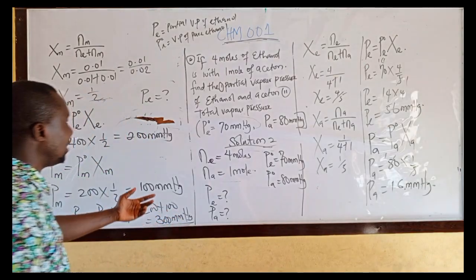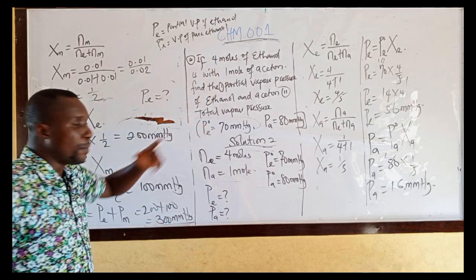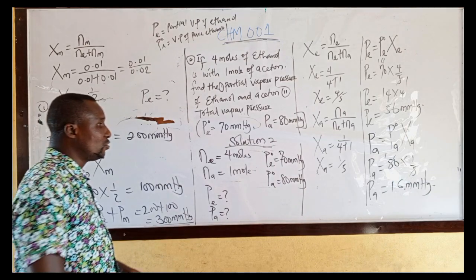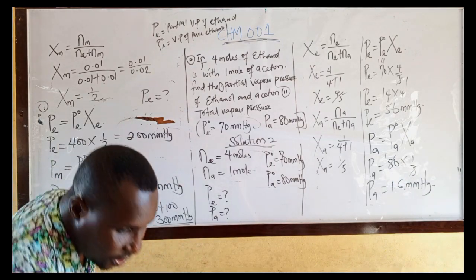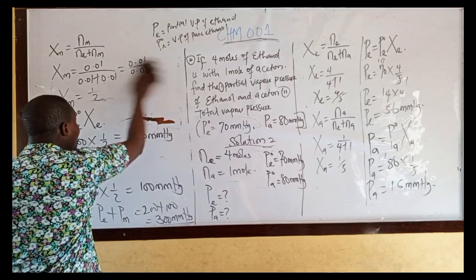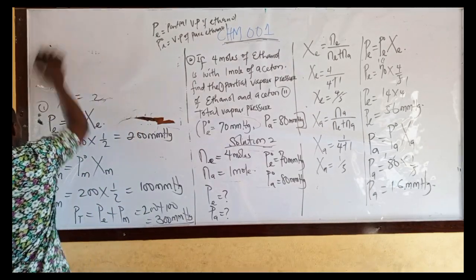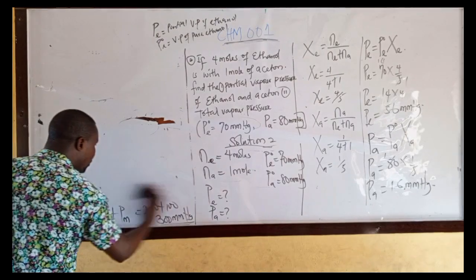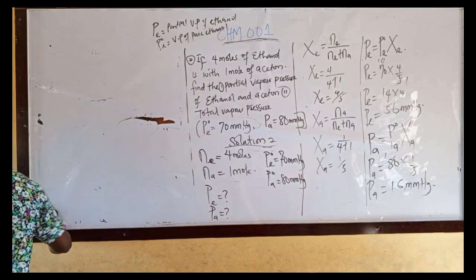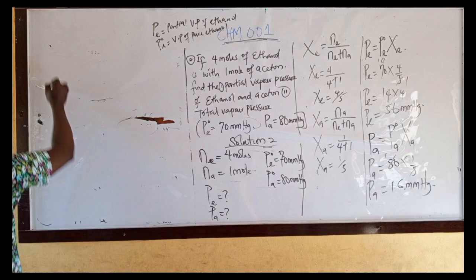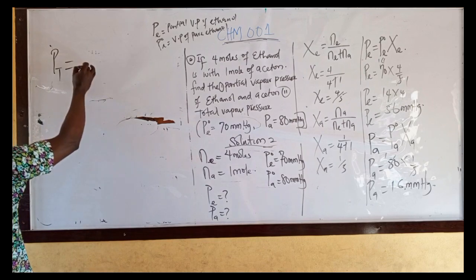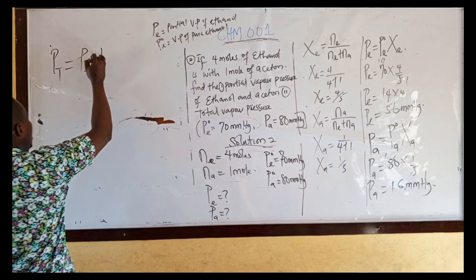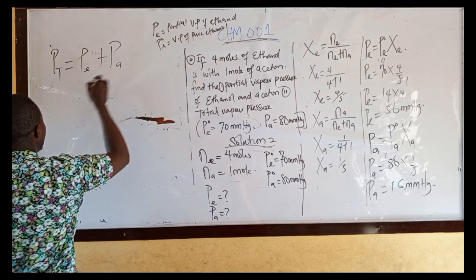But the next question now says, calculate the total vapor pressure using Dalton's law. That means the total vapor pressure equals the partial vapor pressure of ethanol plus the partial vapor pressure of acetone.